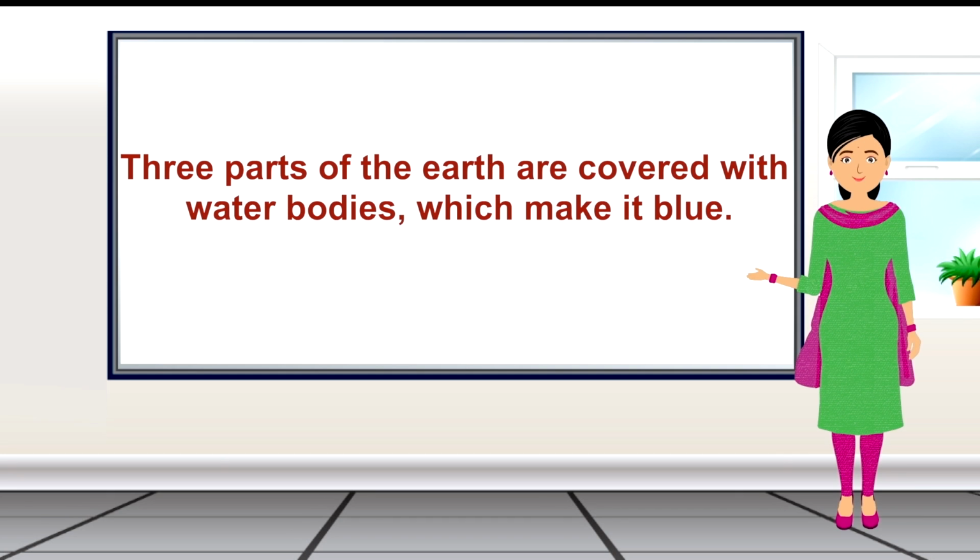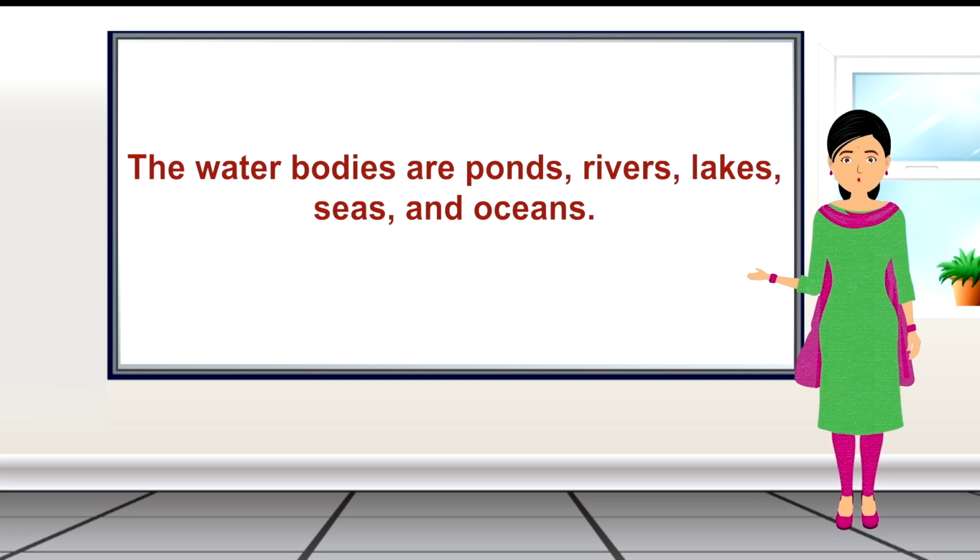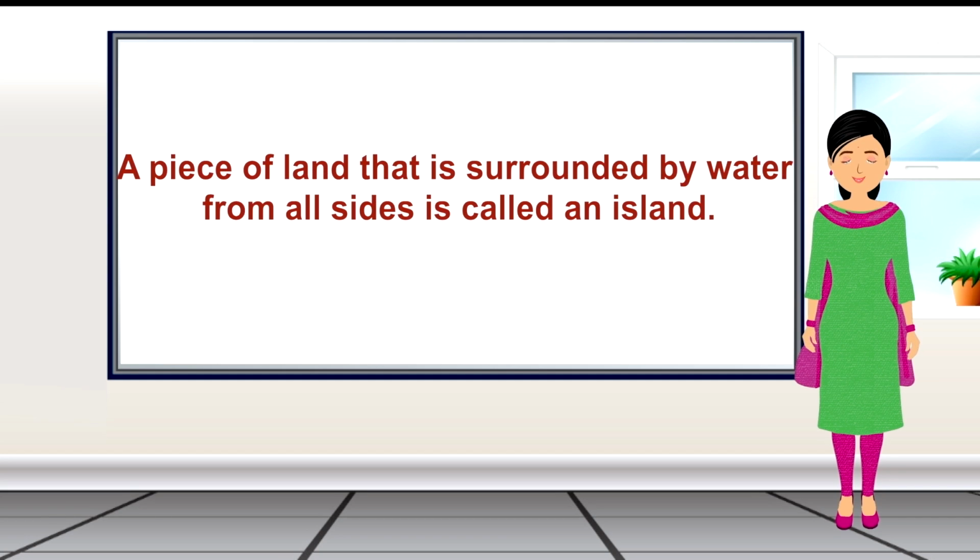3 parts of the earth are covered with water bodies, which make it blue. The water bodies are ponds, rivers, lakes, seas, and oceans. A piece of land that is surrounded by water from all sides is called an island.